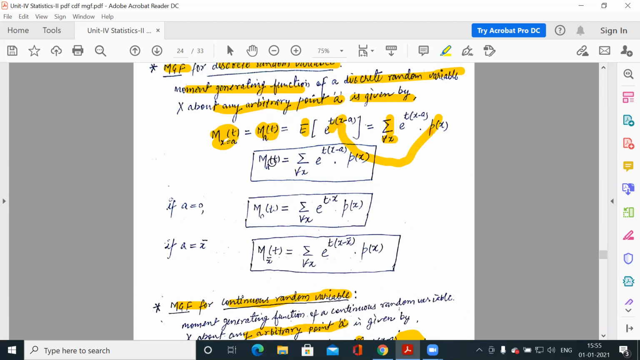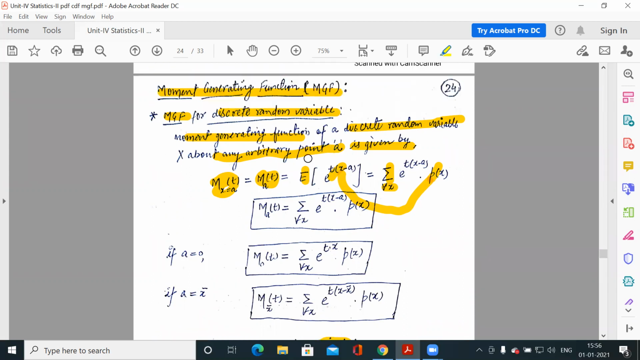So if you are given a probability function for any variable, and the question is to find the moment generating function, first observe the nature of the variable, whether it is a discrete or continuous random variable. If it is discrete, then the moment generating function for that distribution is found by multiplying the probability function by e to the power t(x minus a), that is, you find the expected value of e to the power t(x minus a). So it is about point A.